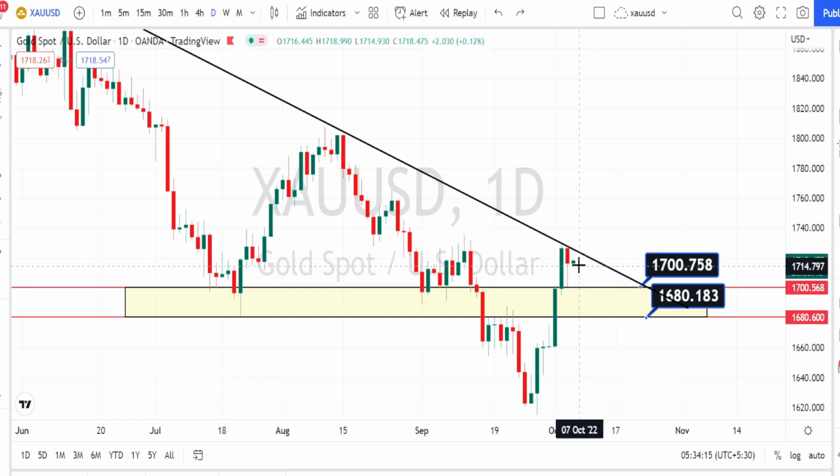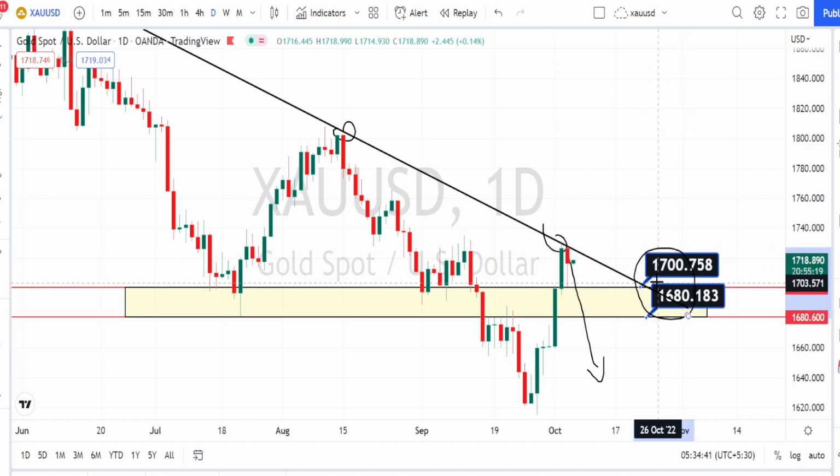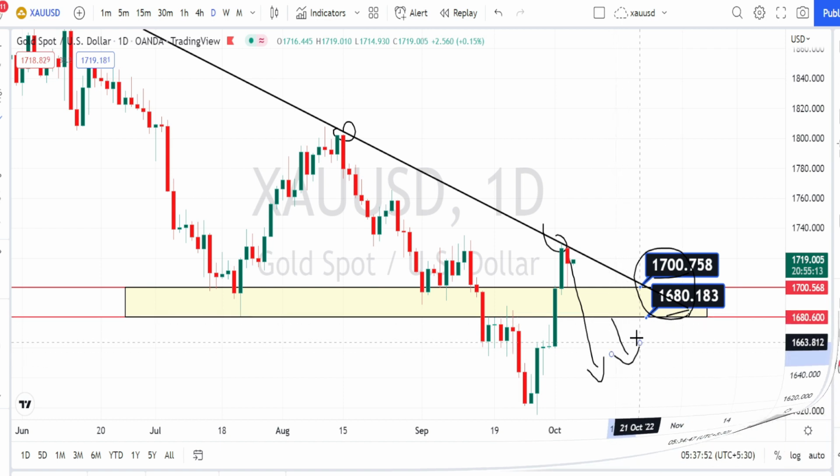So in daily time frame, as long as the price action is trading below this resistance line, we can expect the bearish trend reversal to start in daily time frame. To get a confirmation, we have to wait till it breaks the support zone between 1700 to 1680, based on which you can take trades on the bearish side.